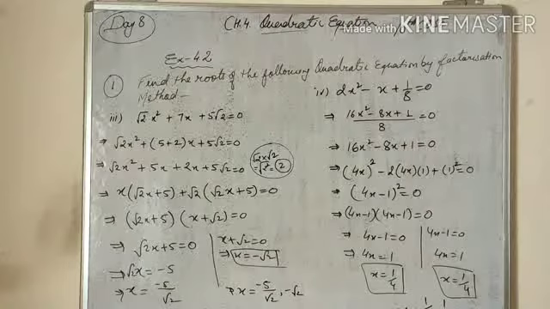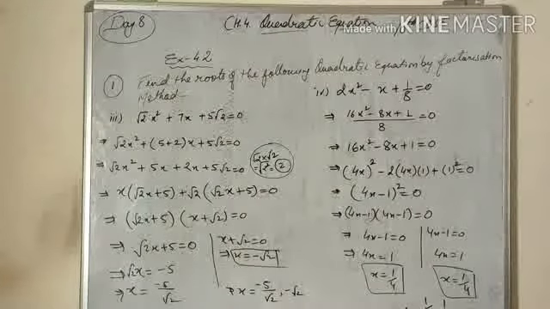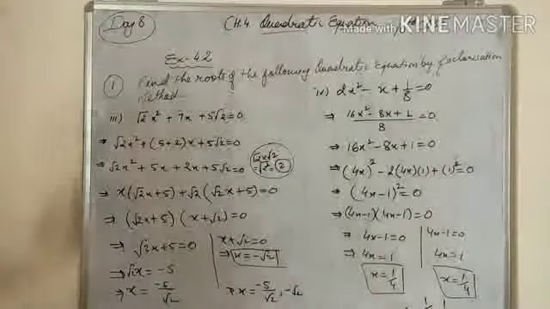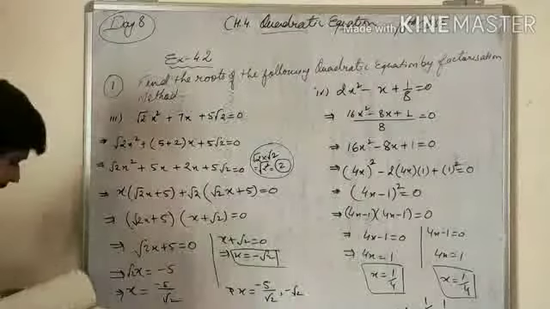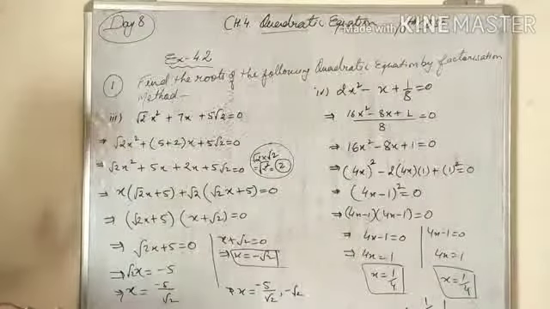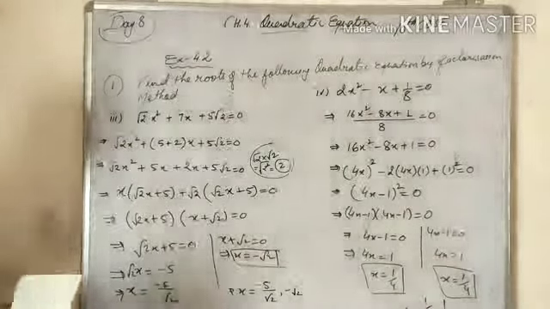Next, second question: solve the problems given in example 1. In example 1 two parts are given.